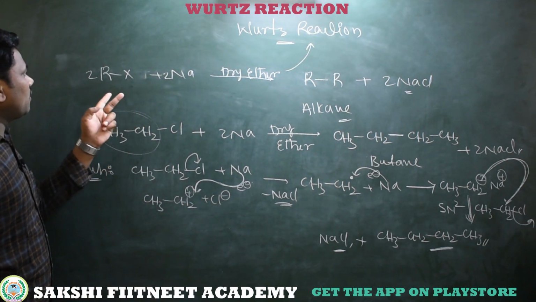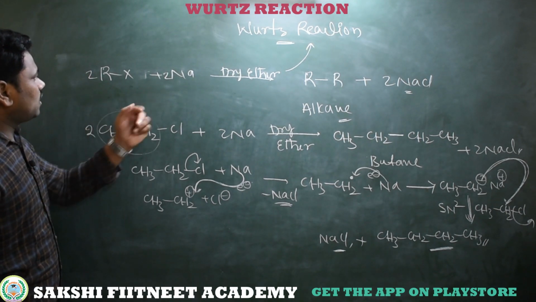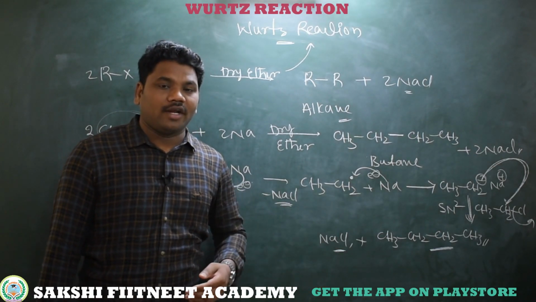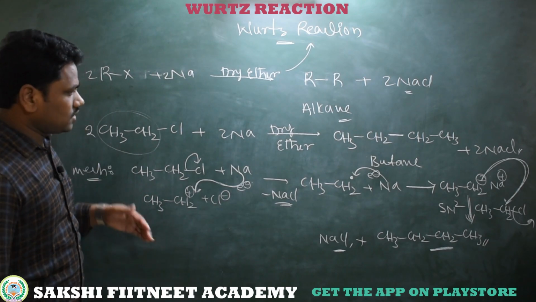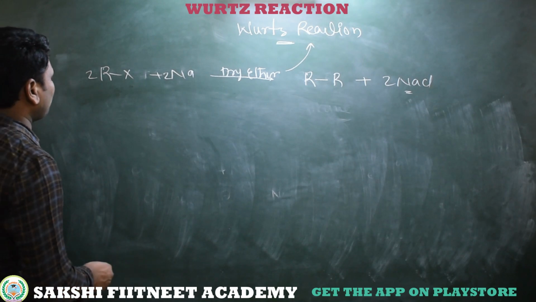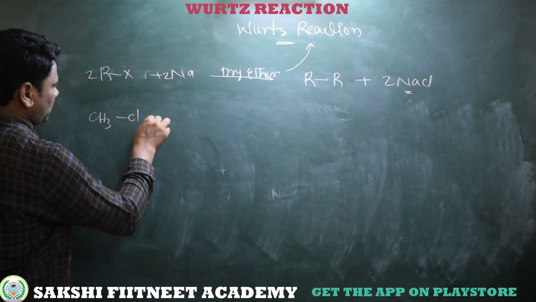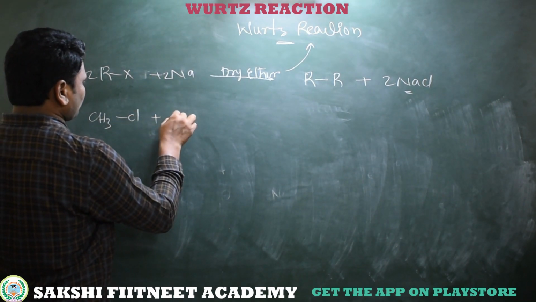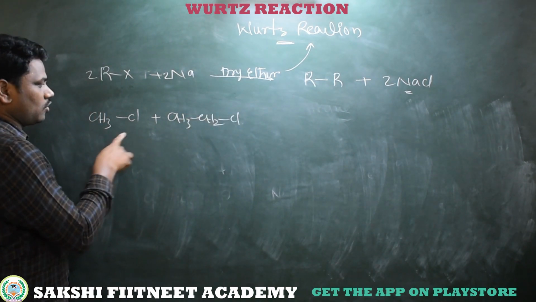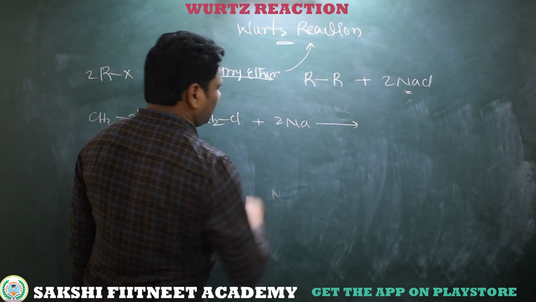If we are taking different types of alkyl halides, for example here I am taking CH3Cl plus ethyl chloride, then we will get 3 types of higher alkanes. There is a possibility to obtain 3 types of higher alkanes. So we will discuss by taking an example. Here, instead of taking the same type of alkyl halide, I am taking different types of alkyl halides. Here CH3Cl, and here another alkyl halide, that is CH3CH2Cl. Here I am taking methyl chloride and ethyl chloride, 2 moles of Na.